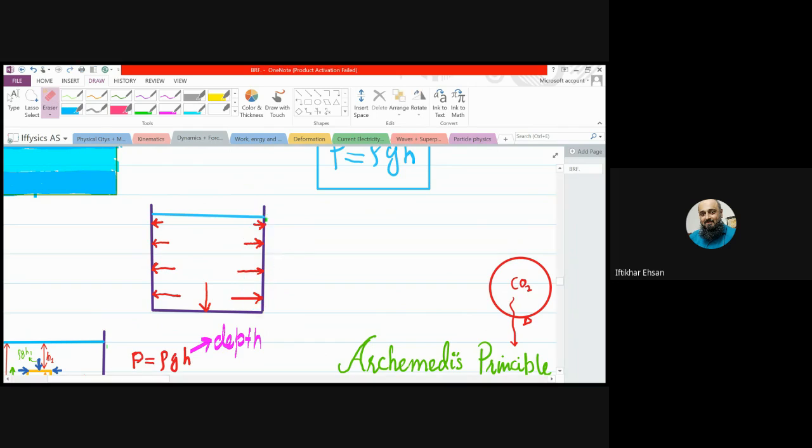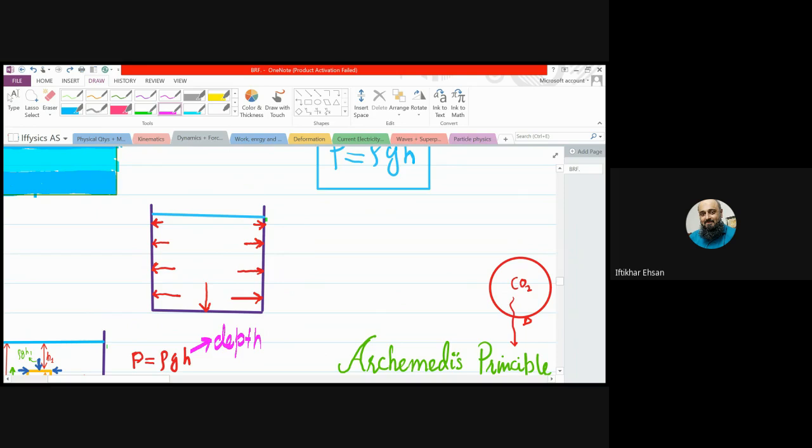And one more thing. Can you see all the pressure arrows? They are making 90 degrees with the wall, perpendicularly. Didn't we mention that liquid and gas always apply the pressure perpendicularly to the surfaces they are in contact with, right?